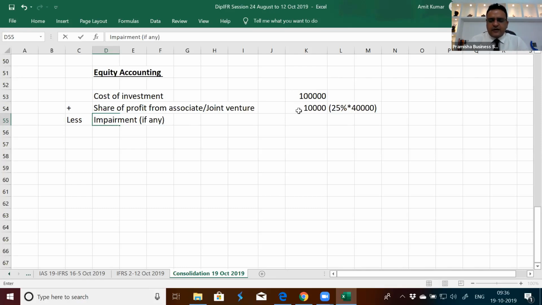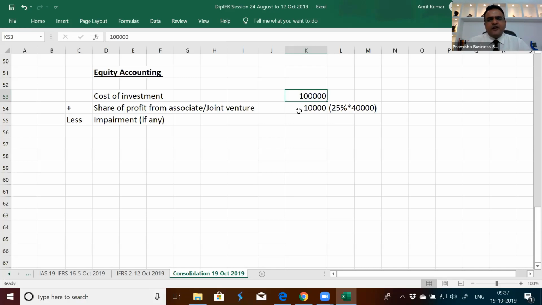And this investment cannot go below zero unless there are guarantees given by the investor that will also suffer losses beyond zero. If someone has made an investment of 1 lakh, if it impairs, it can be brought down to zero, but not beyond that. We will not show any minus amounts in our books. If you have made an investment of 1 lakh, if it depletes, your 1 lakh is gone. They cannot claim anything beyond 1 lakh.